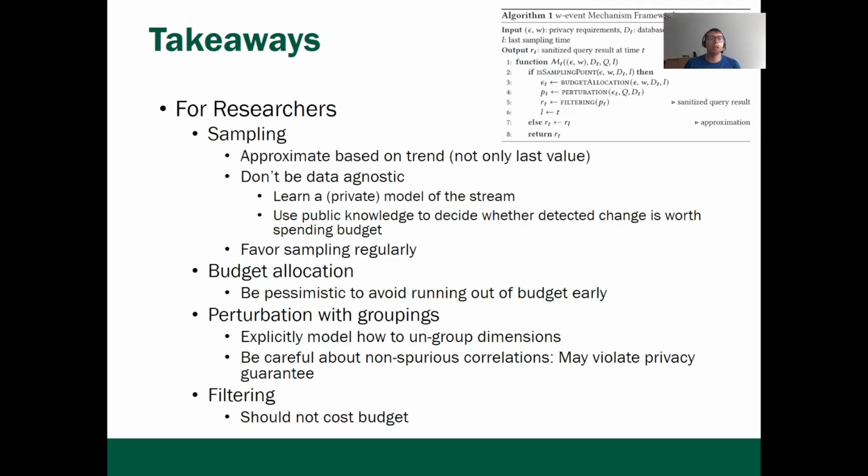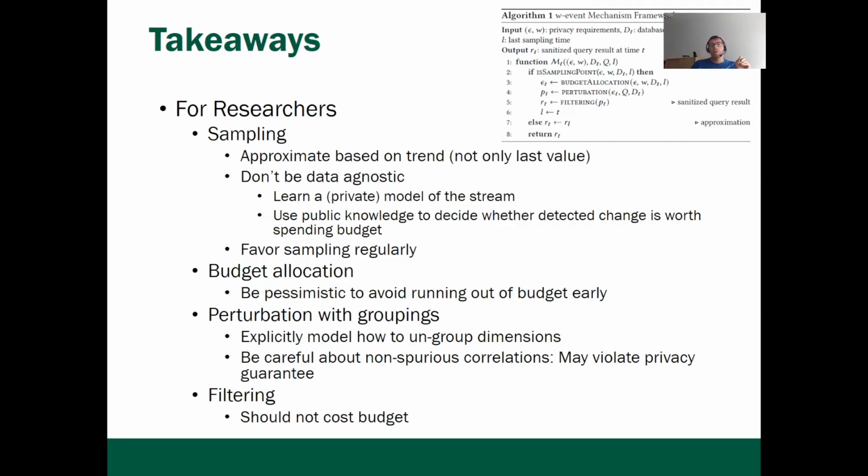Most important are the recommendations for the sampling component, and here we propose to approximate a trend and not only publish the last release. So we know there are seasons, so let's approximate them. Also, the recommendation is not to be data agnostic anymore, but, for instance, to learn a private model of the stream. So how does the seasonal structure, for instance, look like?